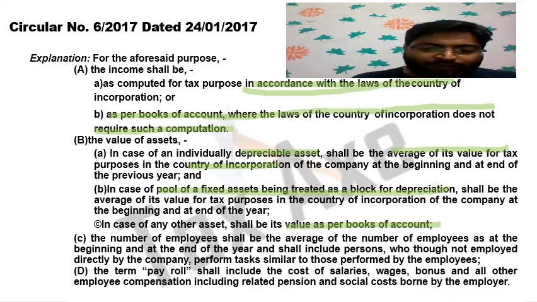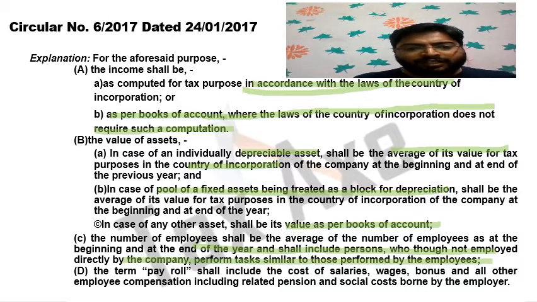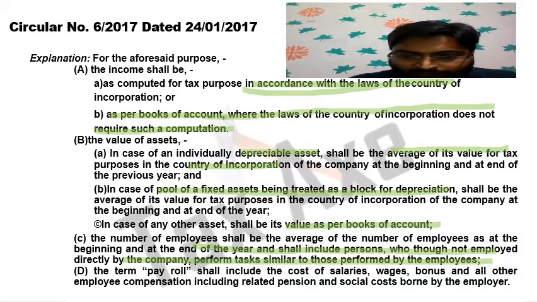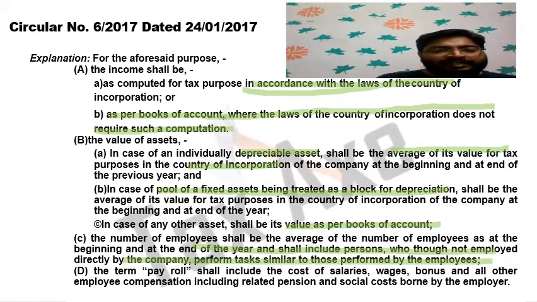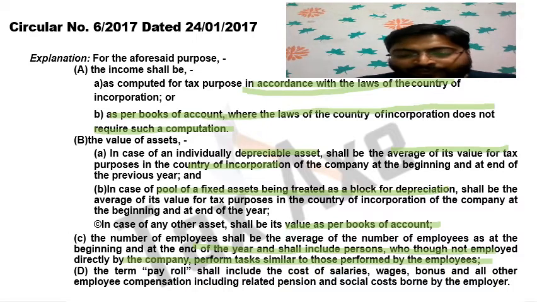In the case of number of employees, it shall be the average number of employees as at the beginning and at the end of the year, and shall include persons who, though not employed directly by the company, perform tasks similar to those performed by the employees. So for number of employees, I told you, less than 50% of employees are in India. So how do you calculate the number of employees? The average of employees as at the beginning and as at the end of the year. And this includes temporary employees and contractual employees, those who are working and performing the same task as an employee.